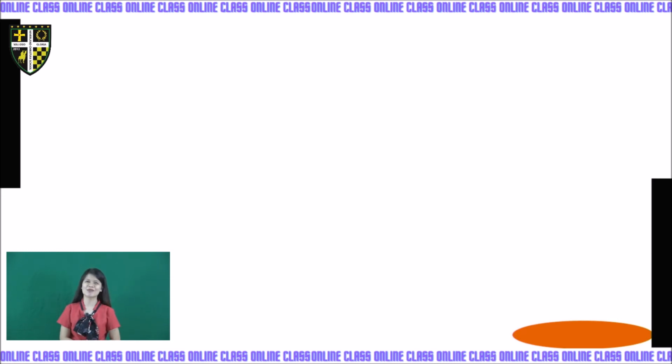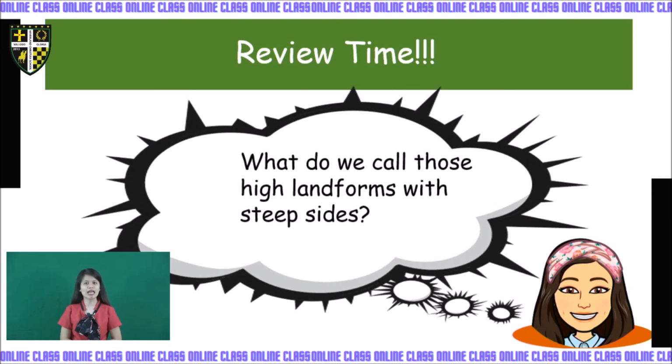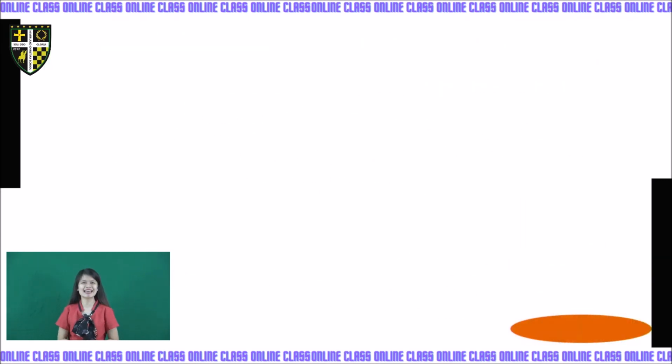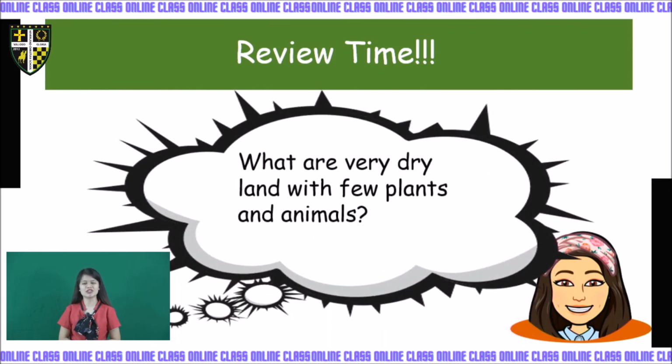And now let's have review time. In our review time, I will ask a question and you will answer. First question, what do we call those high landforms with steep sides? I'll give you a second to answer. If your answer is mountain, you're correct. Very good. Next question. What are the very dry lands with few plants and animals?